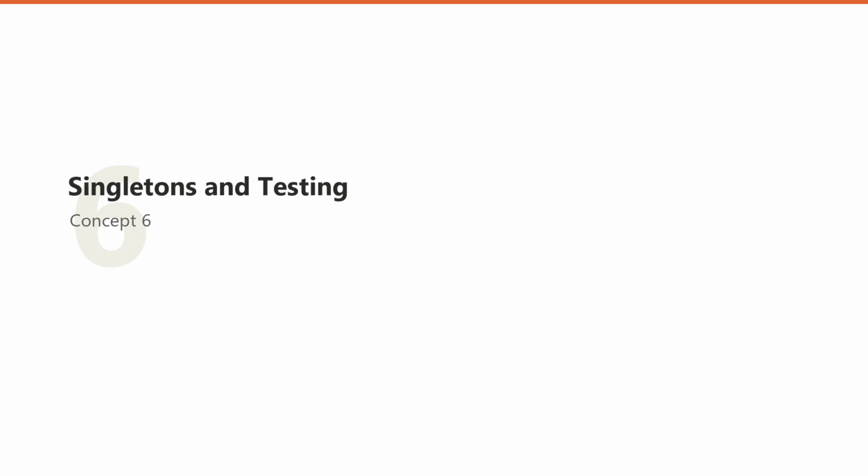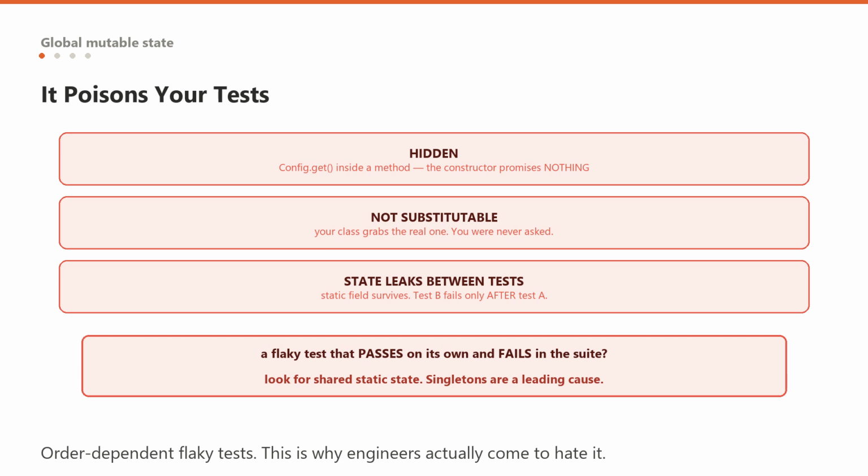Number 6. The reason engineers actually come to hate this pattern. Here is where the pattern stops being a puzzle and starts being a problem. A singleton is global mutable state wearing a nice suit. And the damage shows up in your tests first. It is hidden. A class that calls config.getInstance inside a method has a dependency that is invisible from the outside. Its constructor takes nothing, its signature promises nothing, and yet it cannot function without a global. You cannot tell what a class needs by looking at it, which is a real loss.